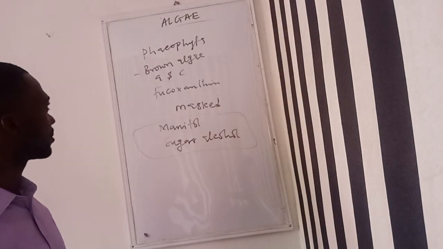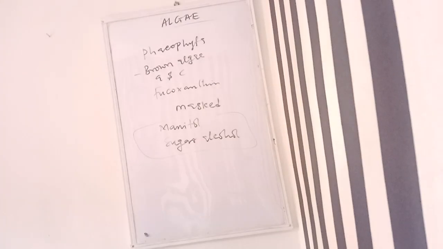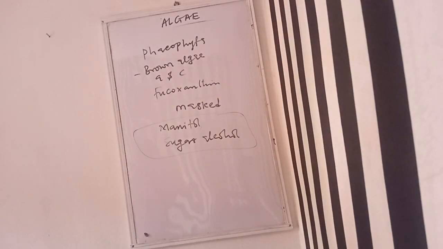I'm just trying to pick out the salient points, the most important points when it comes to this group.